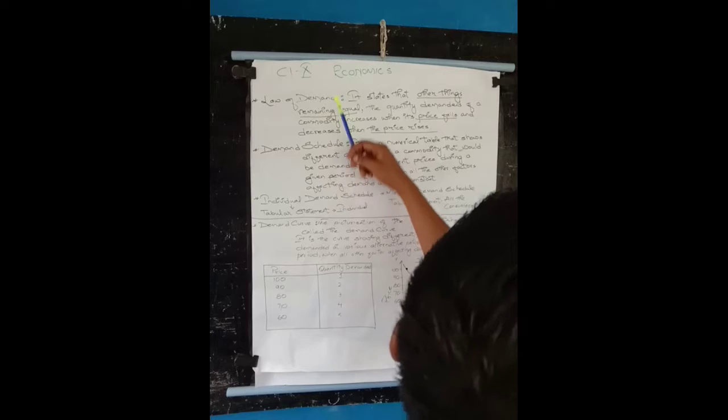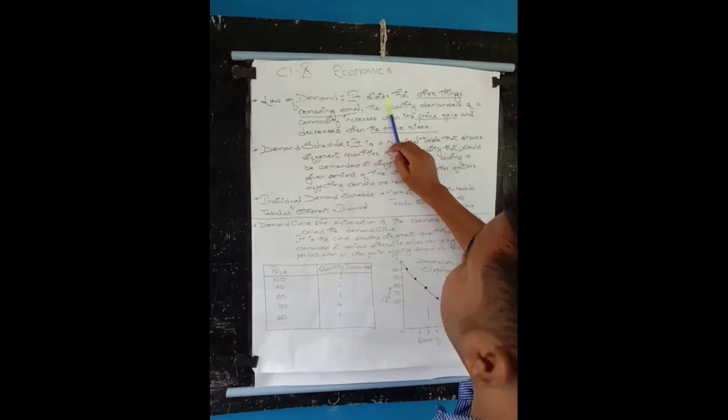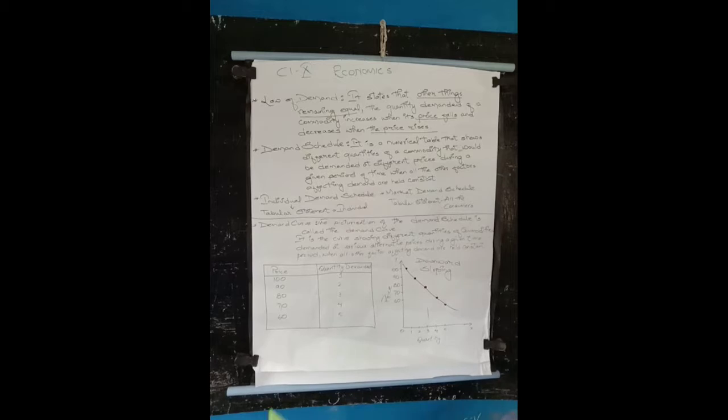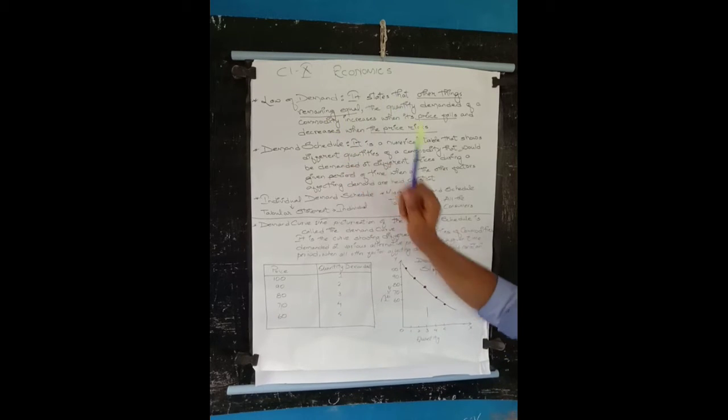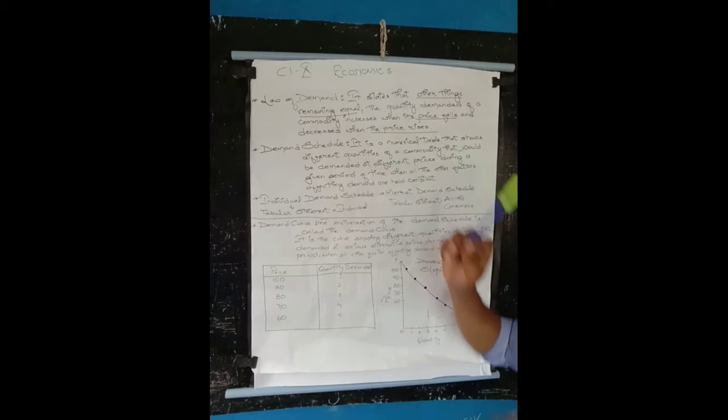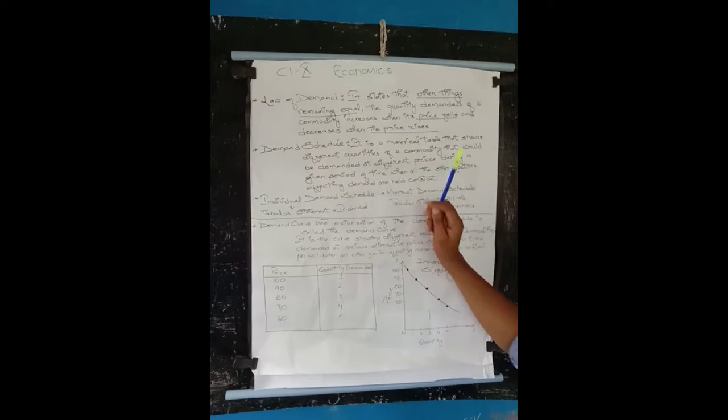The law of demand states that, other things remaining equal, the quantity demanded of a commodity increases when its price falls and decreases when the price rises.